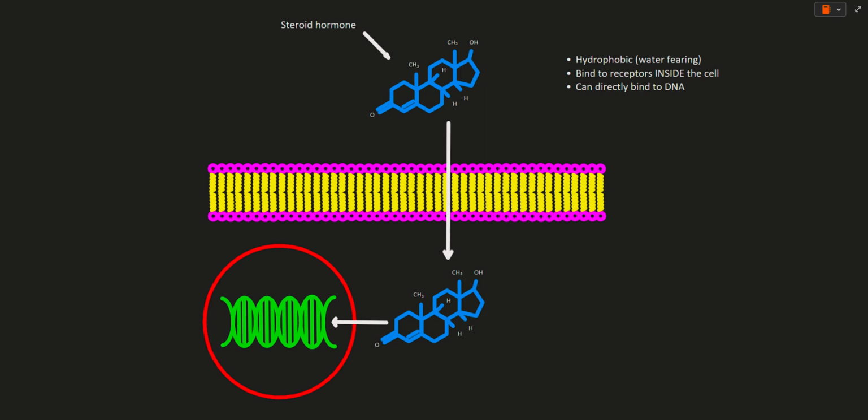Because steroid hormones are hydrophobic, they can pass through the cell membrane and can activate receptors found inside the cell. Therefore, no signaling cascade is needed. The steroid hormone simply diffuses into the cell and acts on DNA directly.